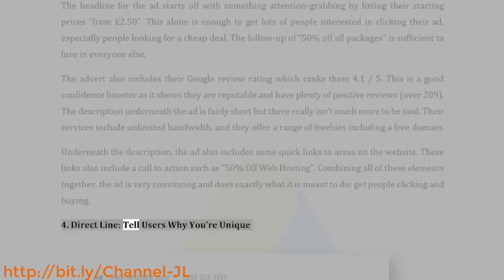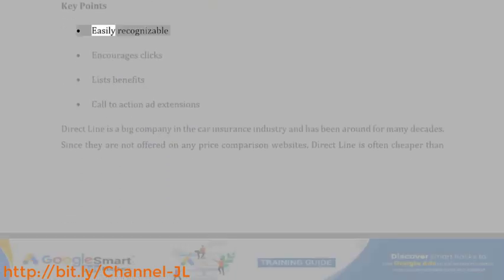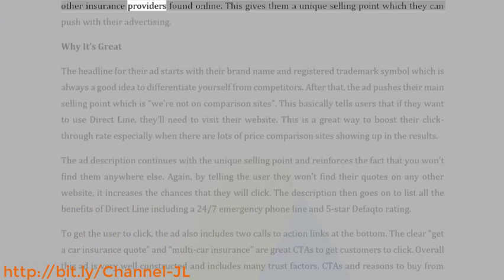4. Direct Line, tell users why your unique. Key points: easily recognizable, encourages clicks, lists benefits, call to action, ad extensions. Direct Line is a big company in the car insurance industry and has been around for many decades. Since they are not offered on any price comparison websites, Direct Line is often cheaper than other insurance providers found online. This gives them a unique selling point which they can push with their advertising.